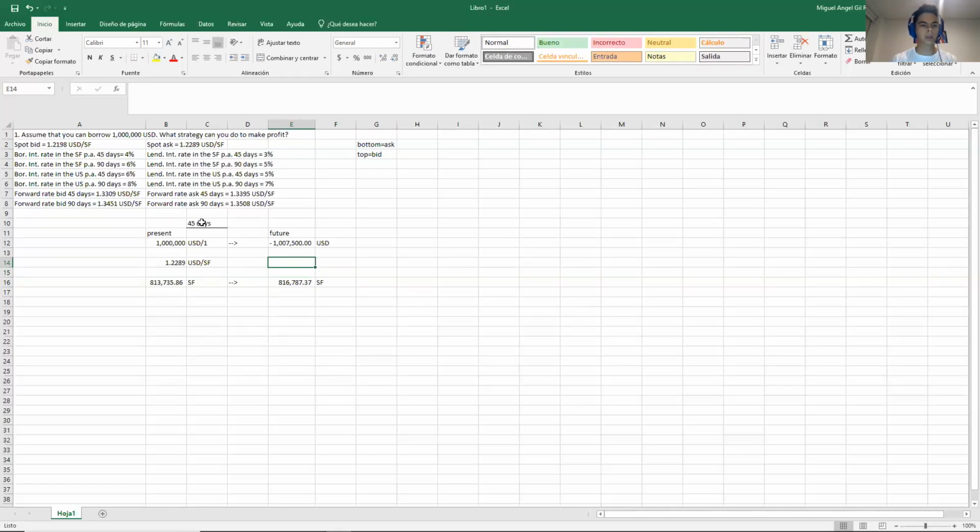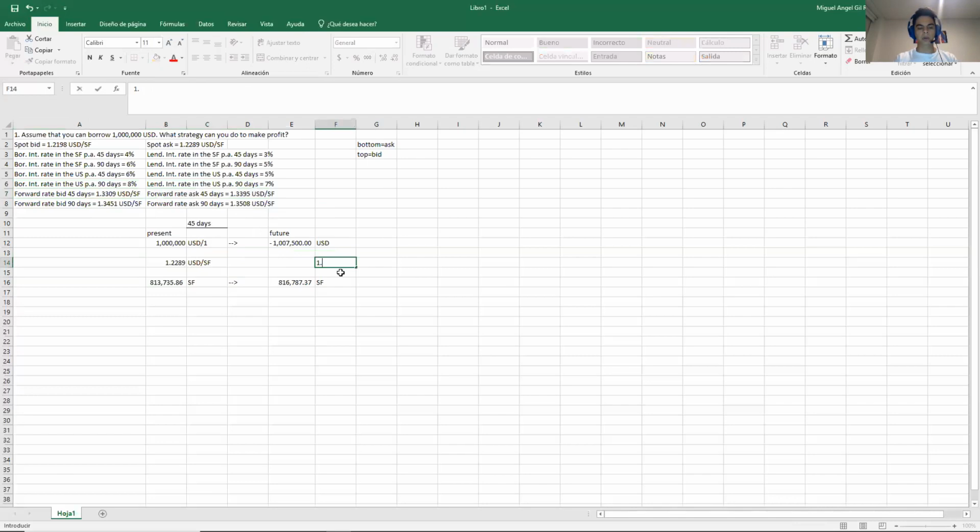So which forward will I use? I have these four rates. So first, it will be one of the 45 days because I am doing 45. And then do I need dollars, which is the currency on the top, or do I need Swiss francs, which is the currency at the bottom? I need to buy dollars, right? I have Swiss francs, I need dollars. That means I will have to use bid because I need the currency on top. I need dollars. It will be bid.